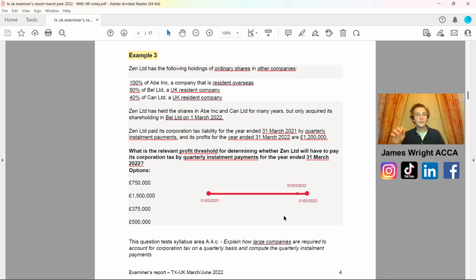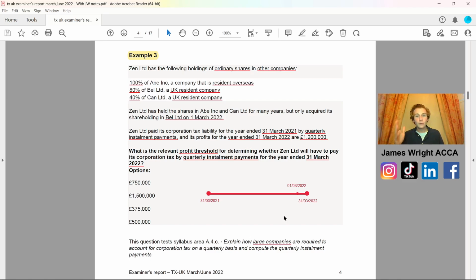Zen Limited has the following holdings of ordinary shares in other companies, and this is where a good exam technique would be that if you're in a centre, you can actually have a scrap of paper, rather than if you do the examination at home. But if you do have access to a piece of paper, writing down the actual group structure is one of the key things to getting down why this is a correct or incorrect answer. So I'm just going to take you through some of the key figures, then we'll come on to the answer at the bottom. As you can see, I've underlined the percentages, and also whether the company is resident in the UK or overseas, just in case a different area was asked in the requirement.